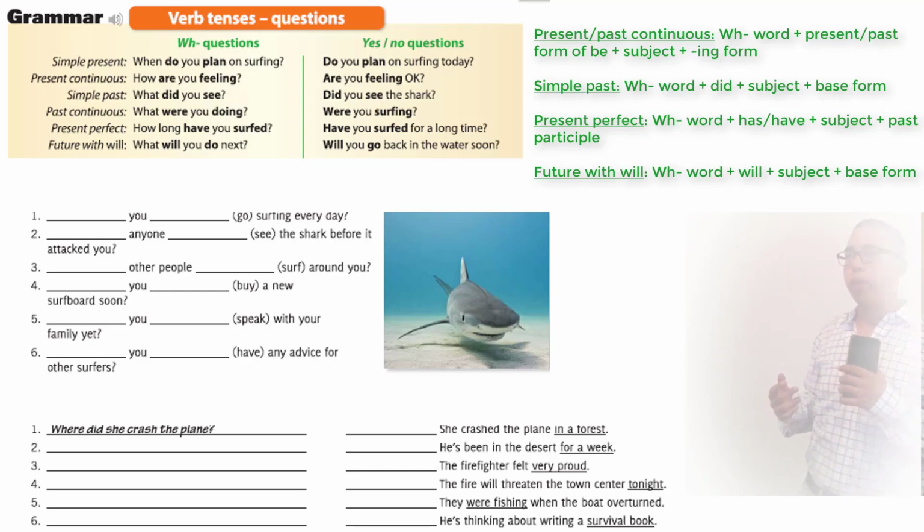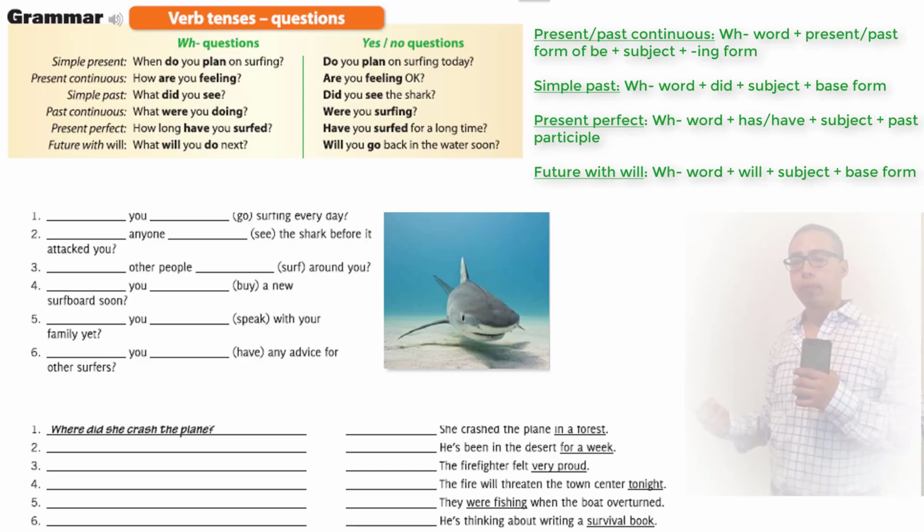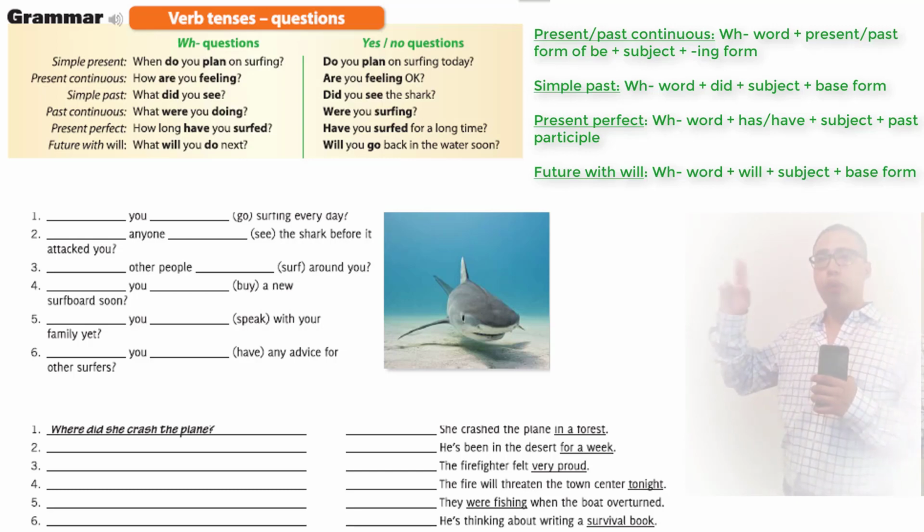Now, present perfect. Have you surfed for a long time? Again, we have the word have. I've got these notes right here stating how the structure of each sentence should be: present continuous, past continuous, simple past, present perfect, and future with will. So present perfect is going to have the has or have.